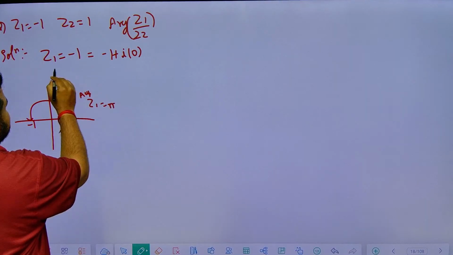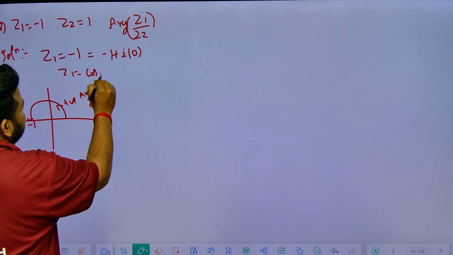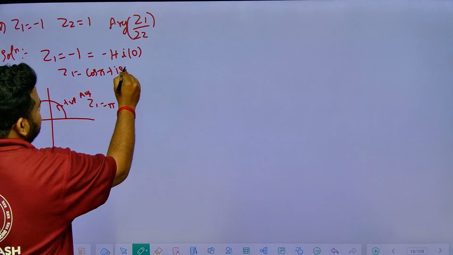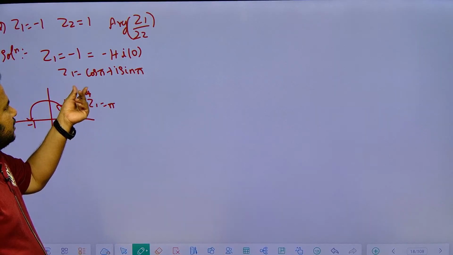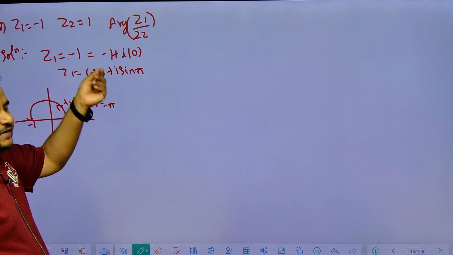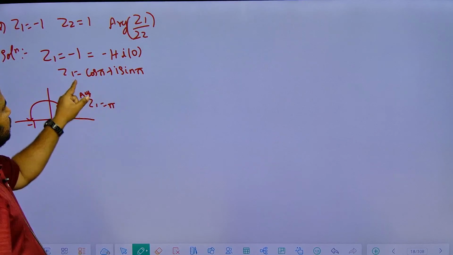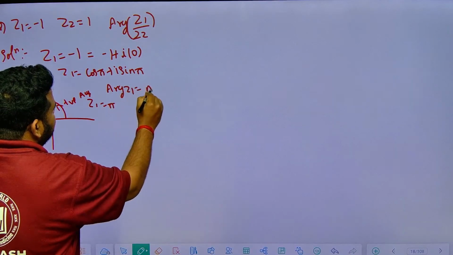This I can write as Z1 equal to cos pi plus i sin pi. Cos of odd pi is minus 1. Sin of any pi is 0. So the argument of Z1 will be equal to pi.